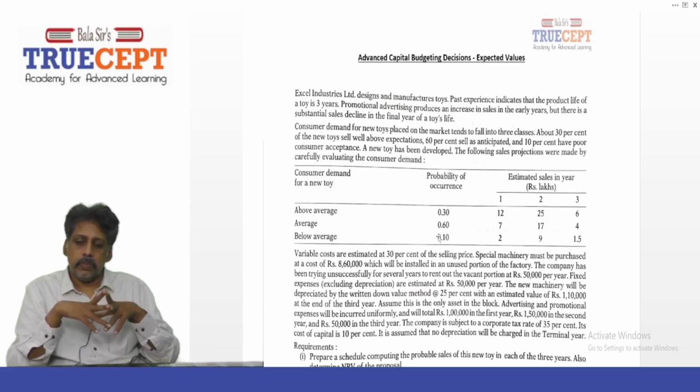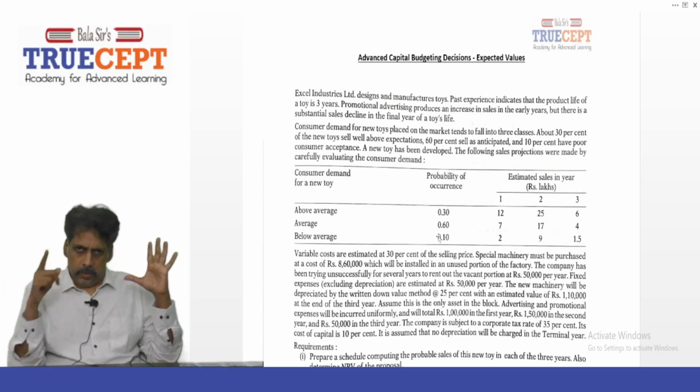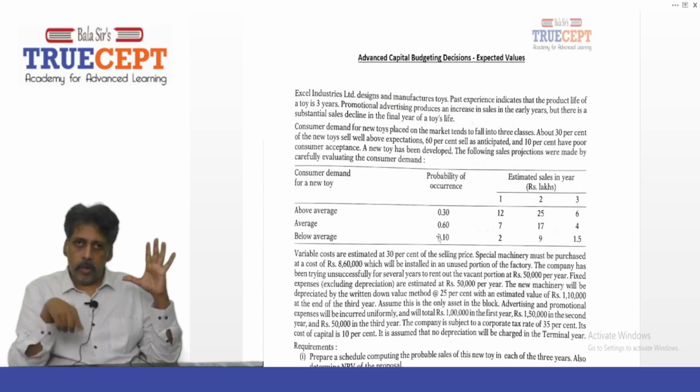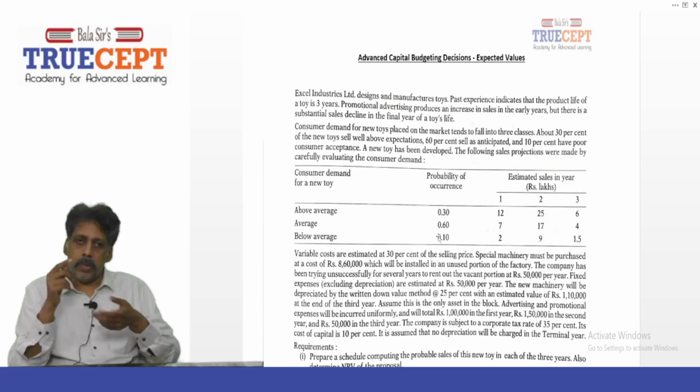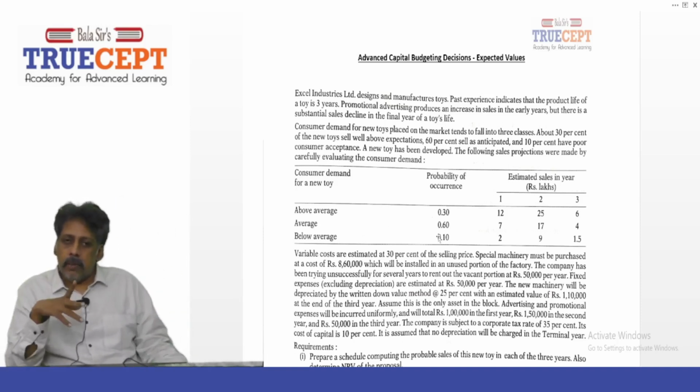The new machinery will be depreciated by the written down value method at 25% with an estimated value of 1,10,000 at the end of third year. So 8,60,000 at 25% for the first year. For the second year, from 8,60,000 minus the depreciation for the first year, on the balance you'll calculate 25%, because of the written down value method. You all know that, right? WDV method. And the salvage value after 3 years is 1,10,000. You're going to sell this machine for rupees 1,10,000.